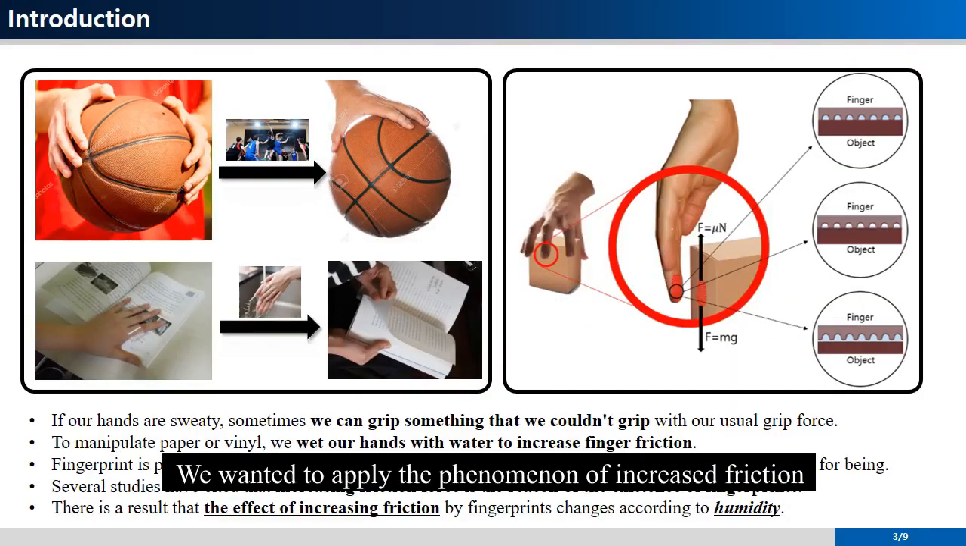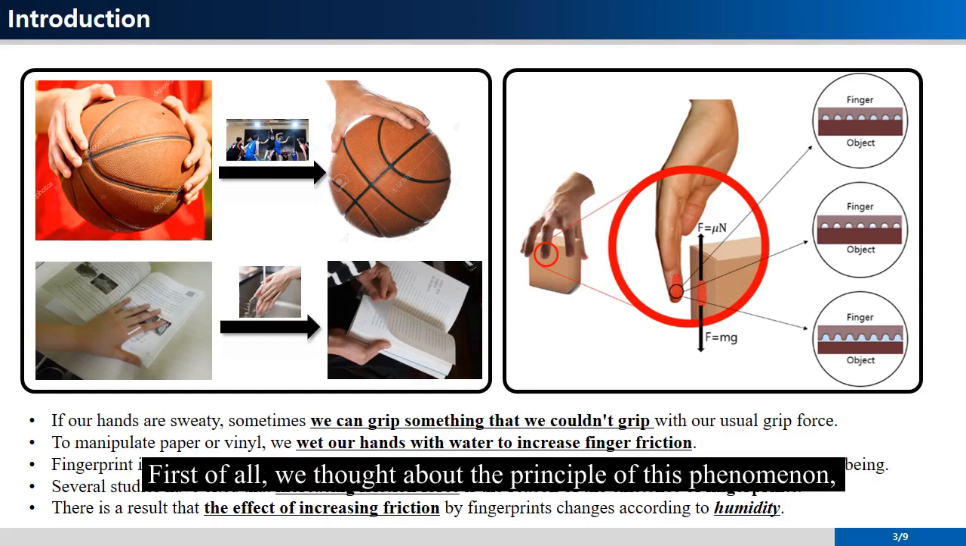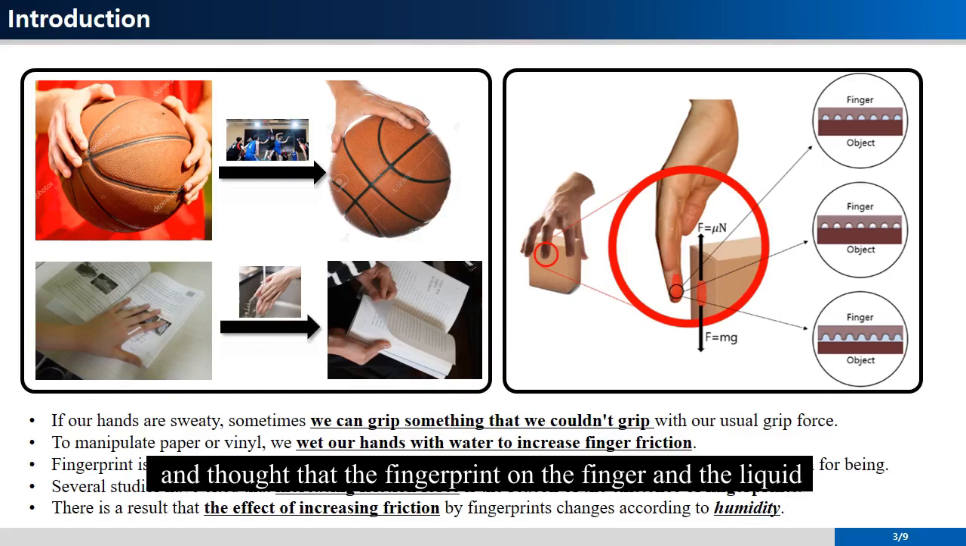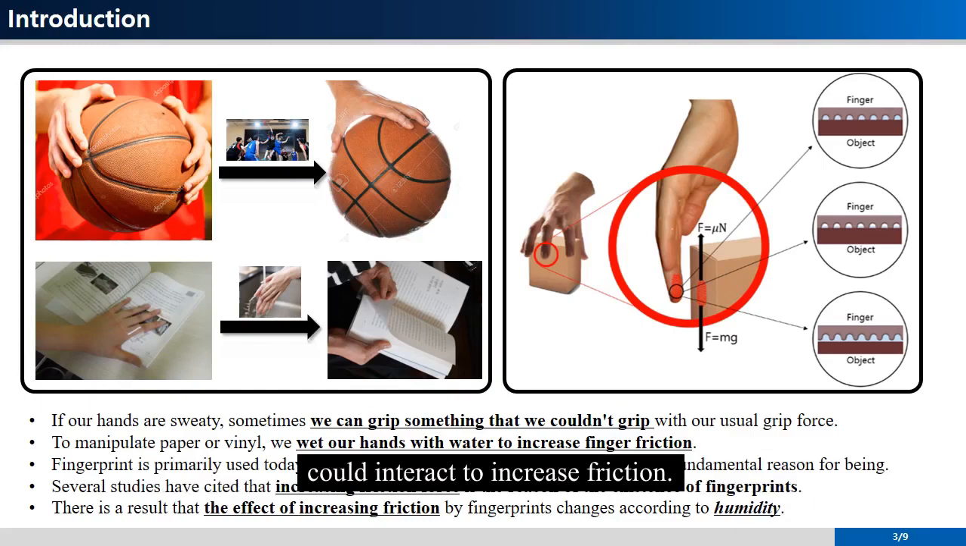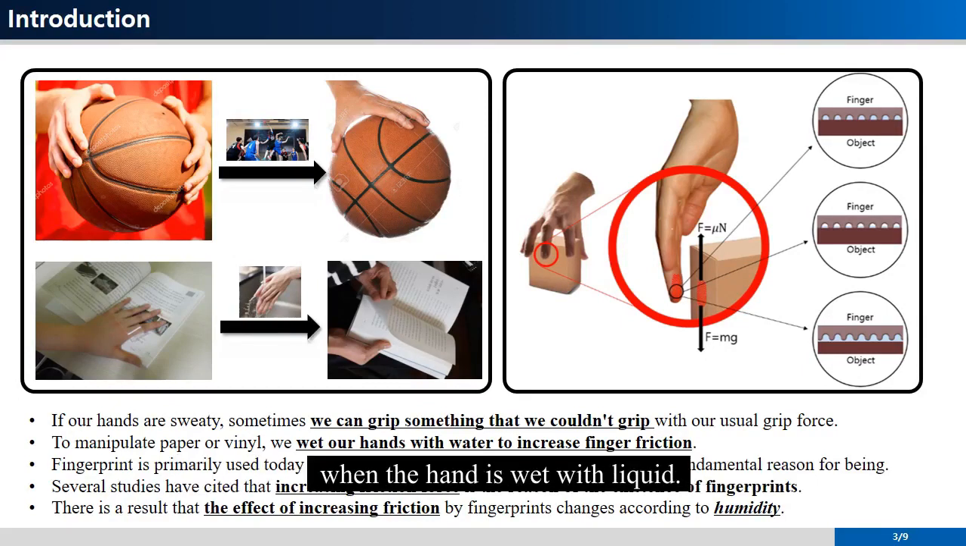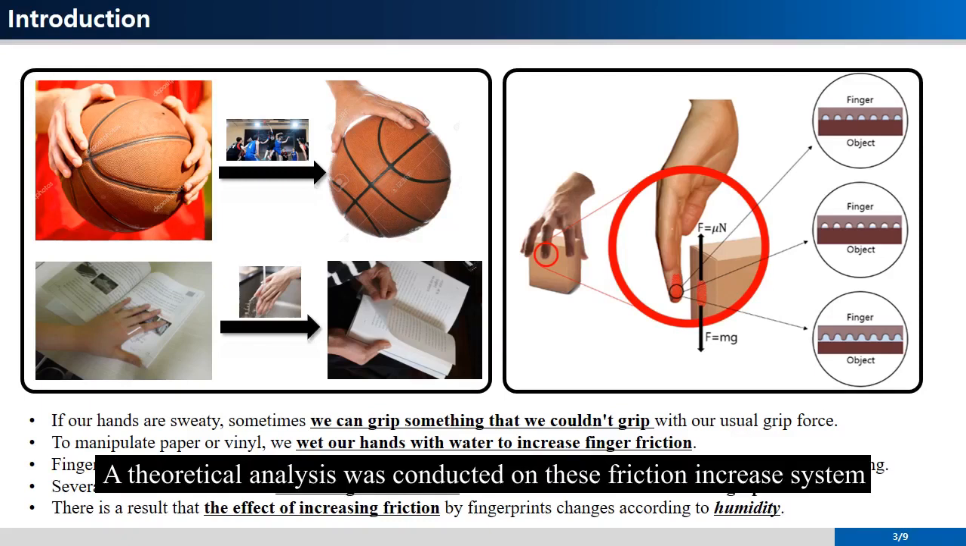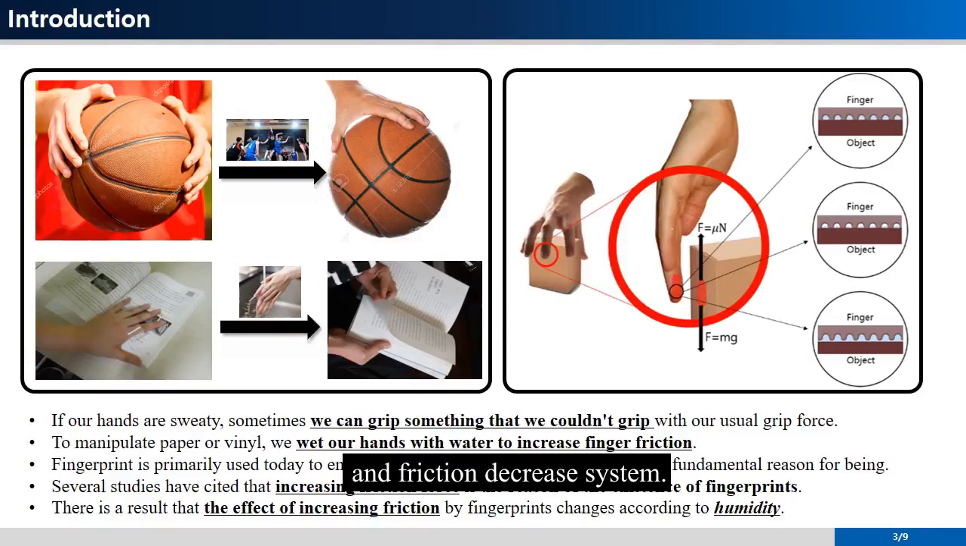We wanted to apply the phenomenon of increased friction when a person's hand is slightly sweaty or slightly wet to a robot hand. First of all, we thought about the principle of this phenomenon and thought that the fingerprint on the finger and the liquid could interact to increase friction. In addition, we know empirically that friction is reduced when the hand is wet with liquid. Depending on the amount of liquid, the tendency of friction change is different. A theoretical analysis was conducted on this friction increase system and friction decrease system.